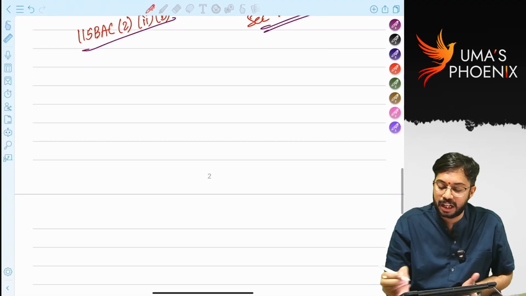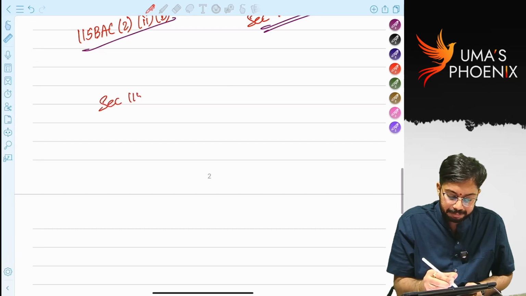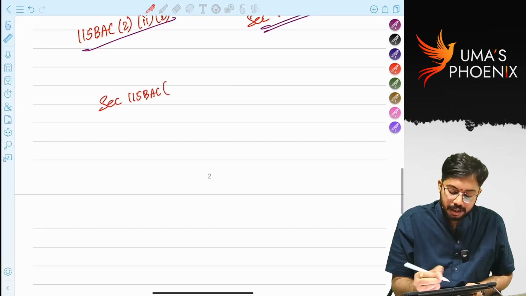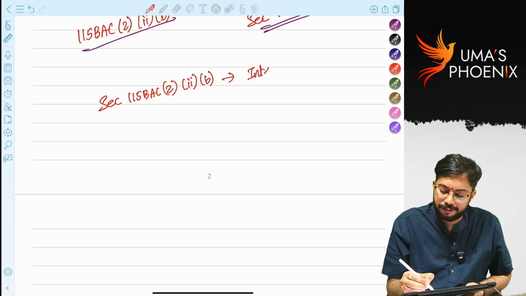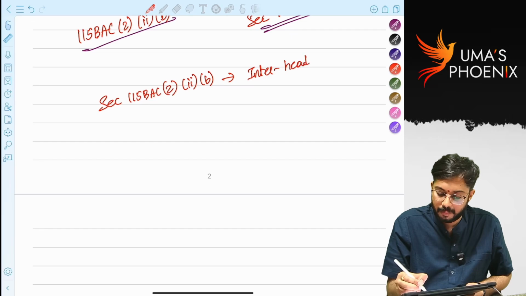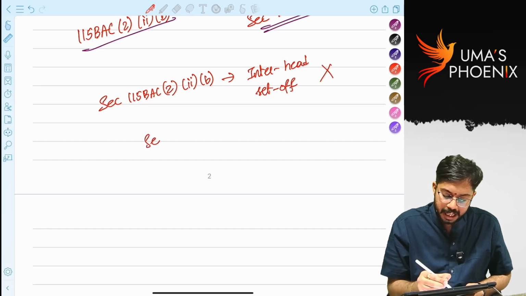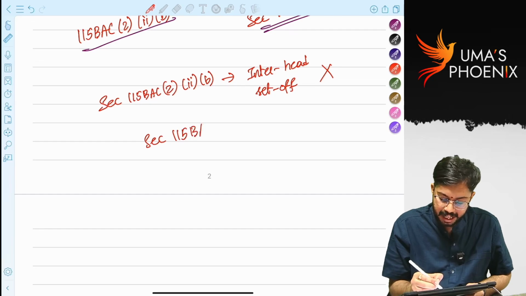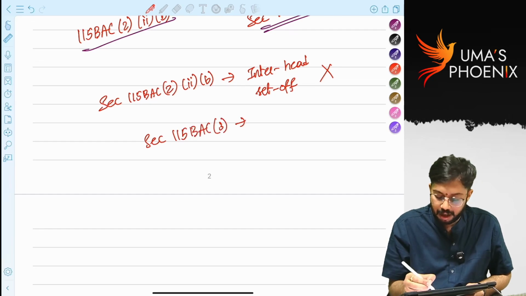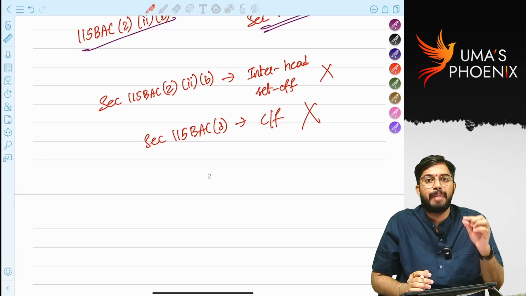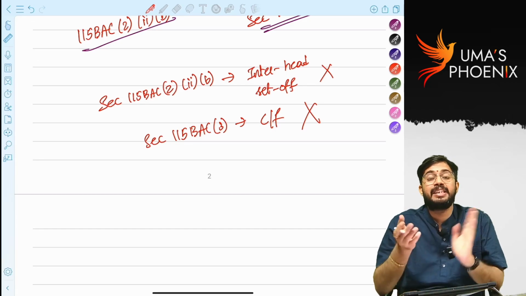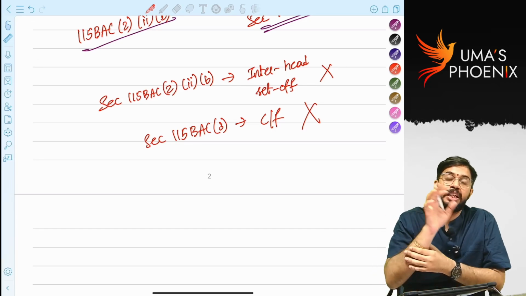So as per section 115 BAC subsection 2 clause 2 subclause B, interhead set off is not allowed. As per section 115 BAC 3, carry forward is also not allowed. So the view taken by ICAI is correct as per section 115 BAC subsection 3.